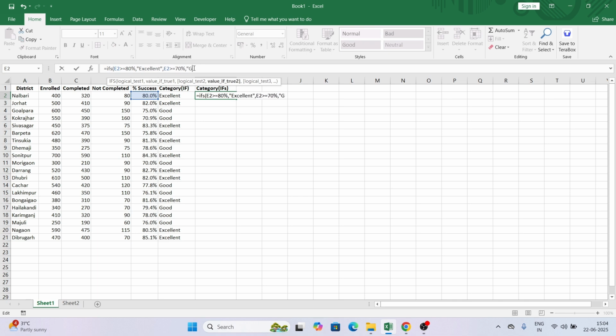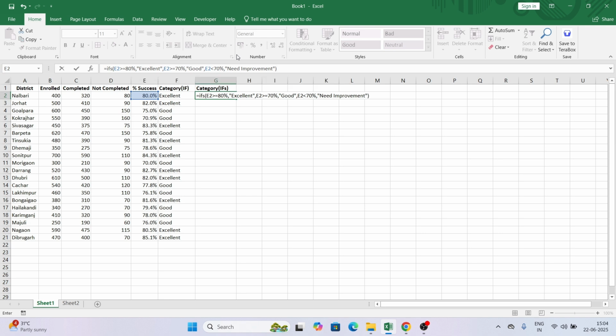Otherwise, what happens, when will this happen, if this is less than 70%, then what do we give, need improvement. So this is the syntax of ifs.